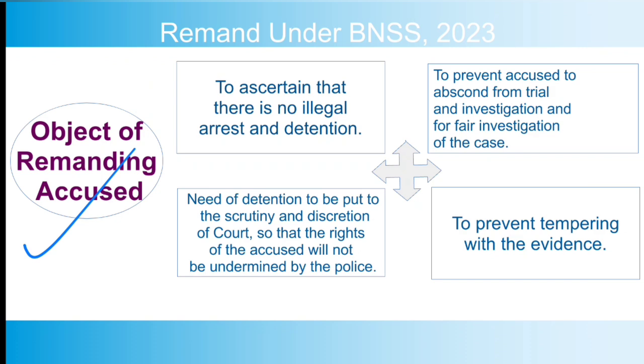There the arrest has been made and investigation is going on. This is the stage. The first object is to ascertain whether the arrest and detention is legal or not. So there must be a legal arrest and detention of the accused, and the magistrate shall ascertain that.